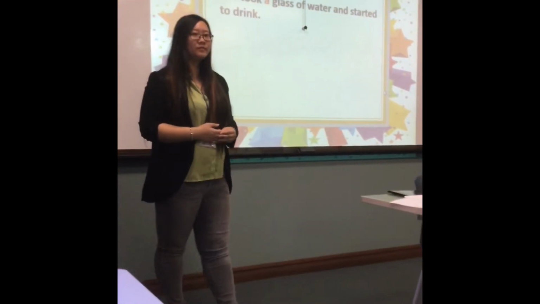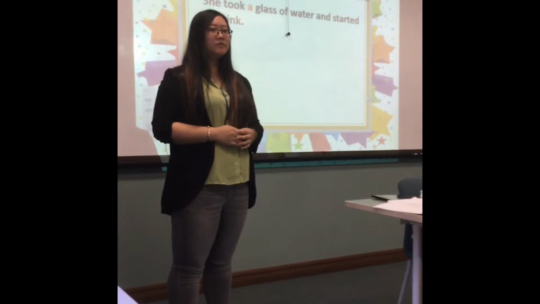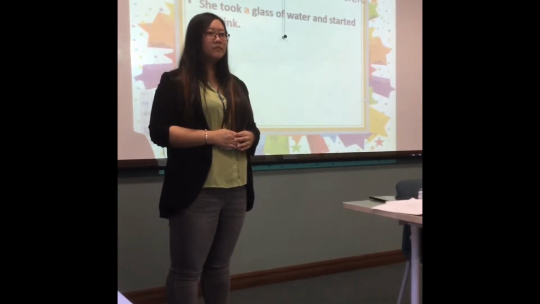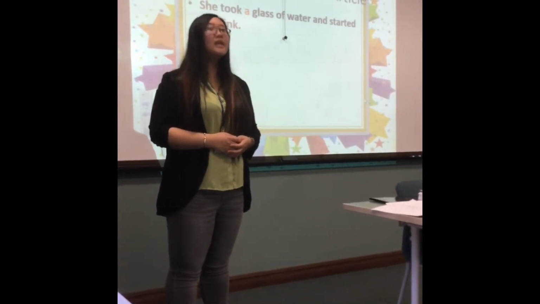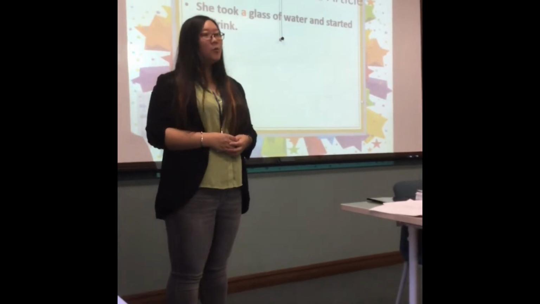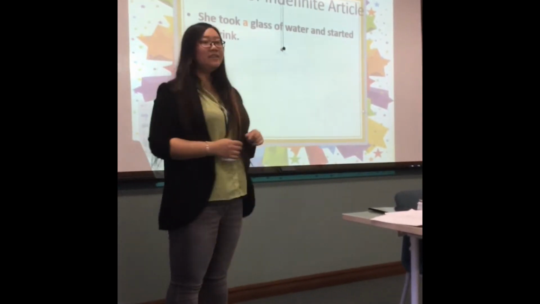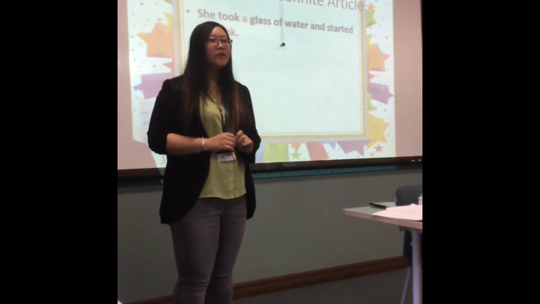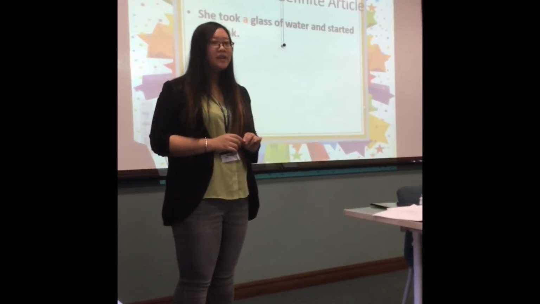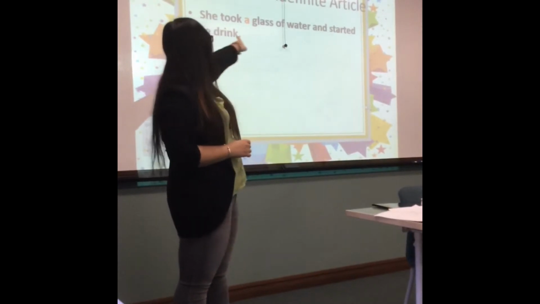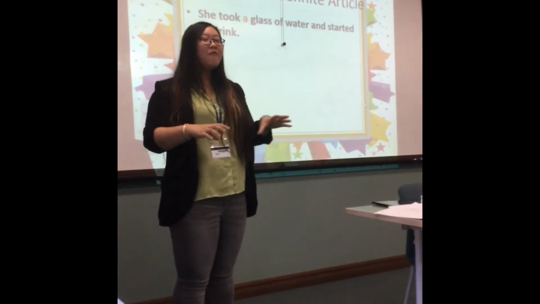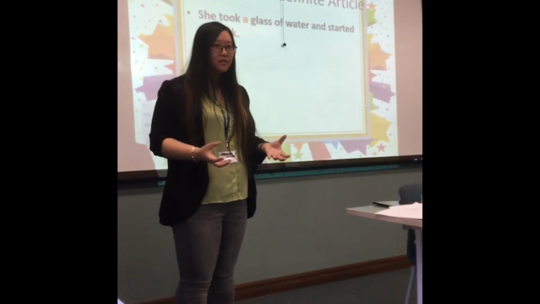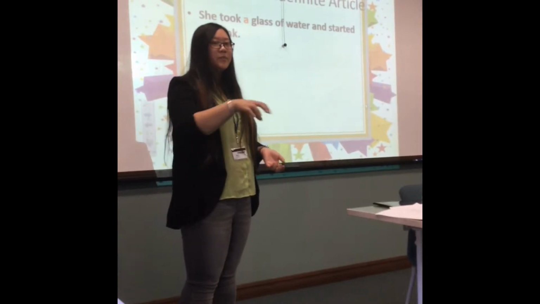Indefinite means you are not pretty sure. So you have lots of glasses of water on the table. Then she just picks one.